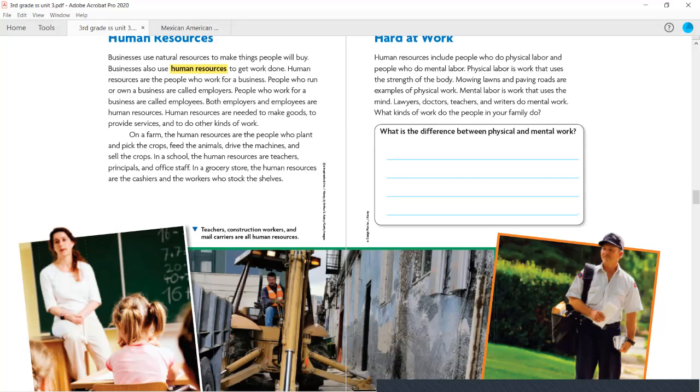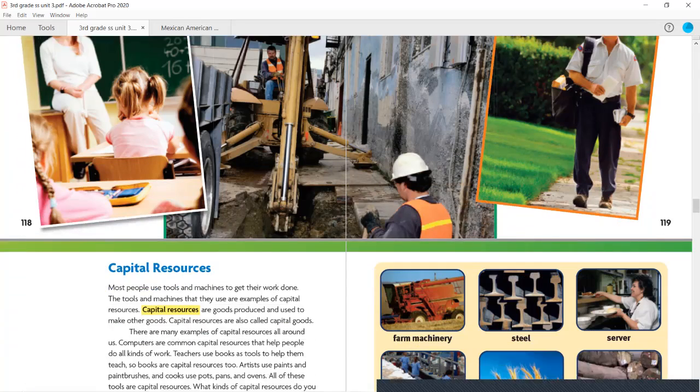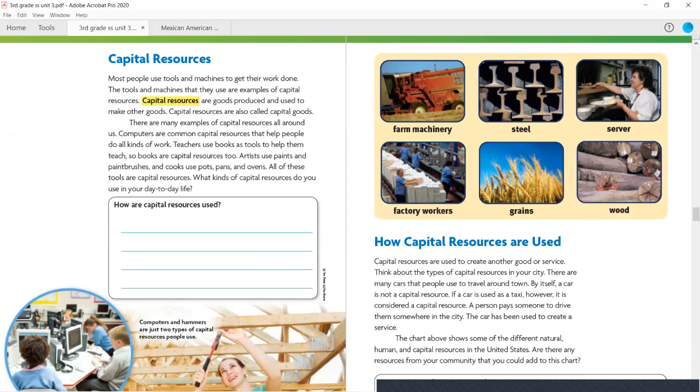Our question down here that we need to answer says, what is the difference between physical and mental labor? So please use a complete sentence and neat handwriting to answer that question. Once you're done, we're going to go on to our next pages, and we're going to read about capital resources.